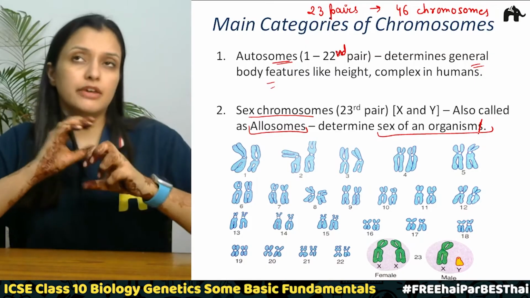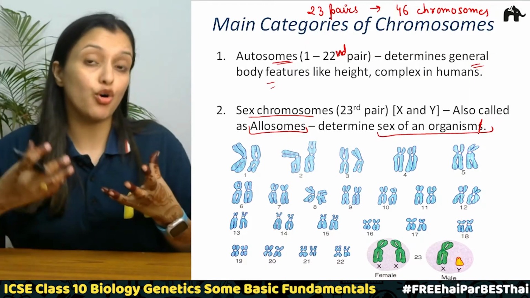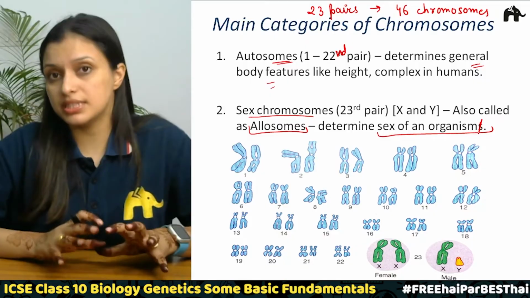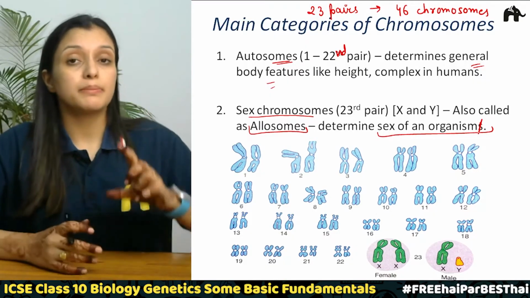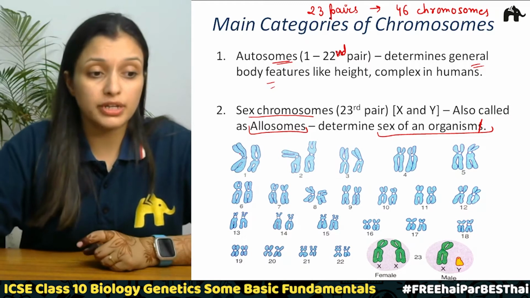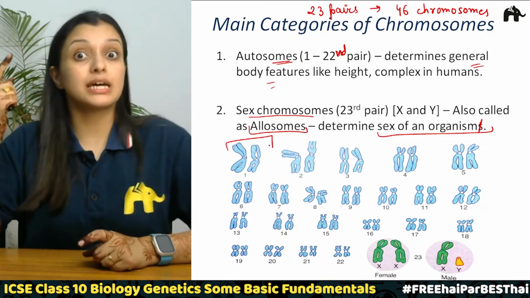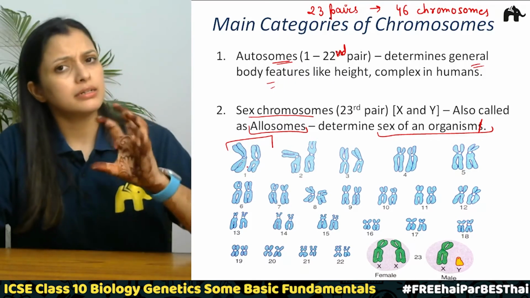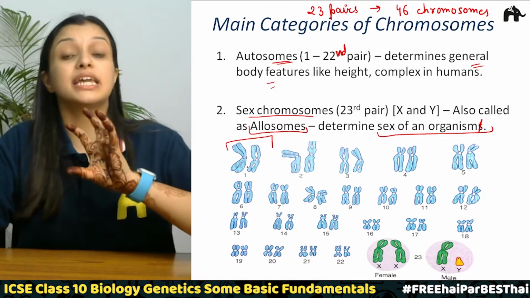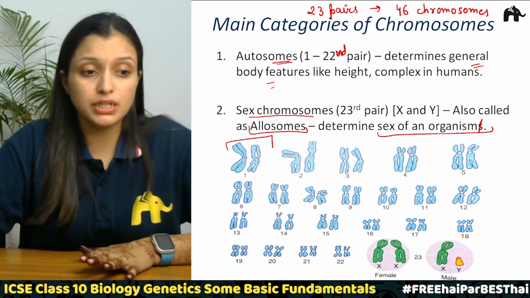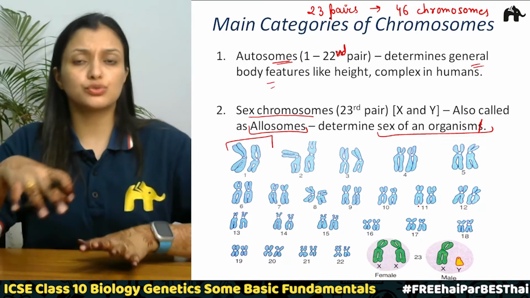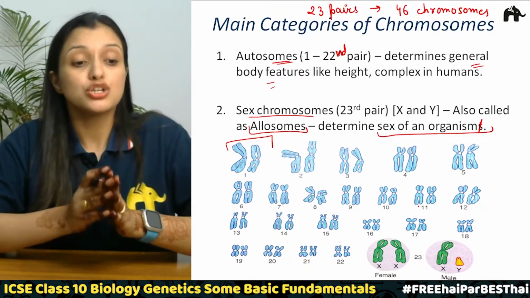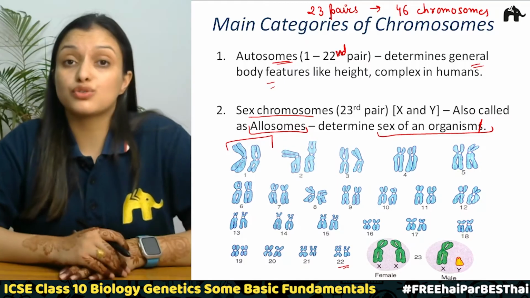If we look into the depth of the structure of these chromosomes through high powered microscopes, we will be able to see these structures. When we are talking about one pair, what we studied, these are called homologous chromosomes. They are of the same size and the same shape. If you take a look at all the chromosomes, the homologous chromosomes are of the same size and of the same shape. These are the first 22 pairs of chromosomes.